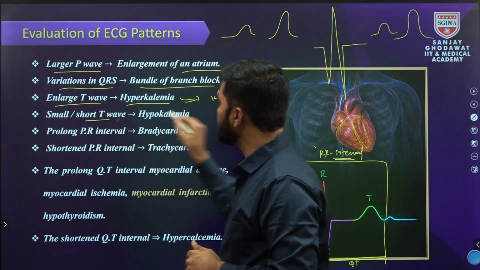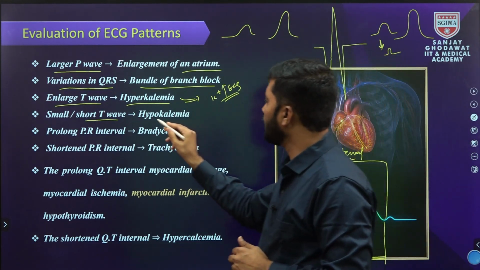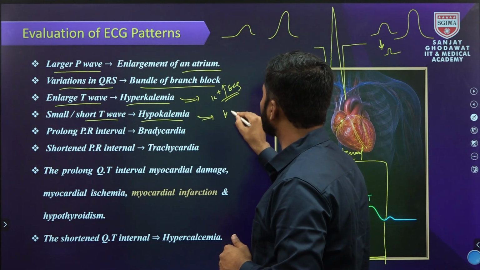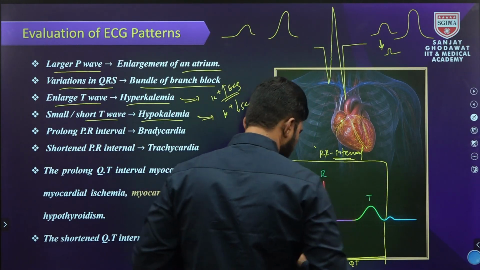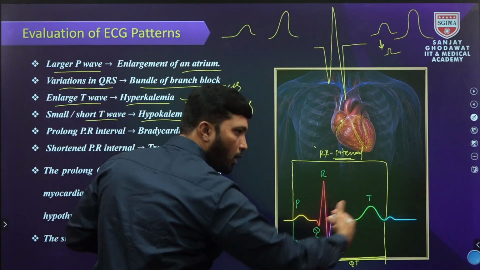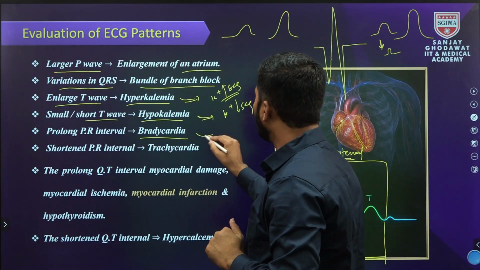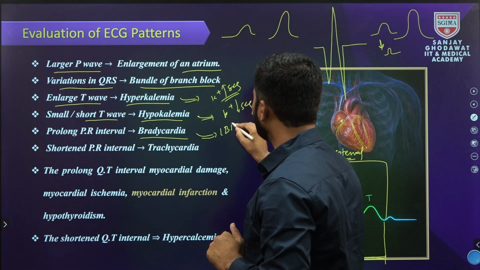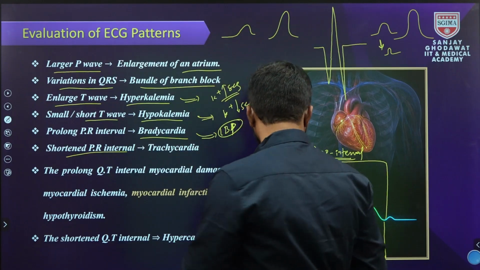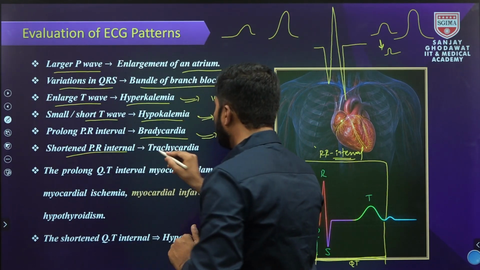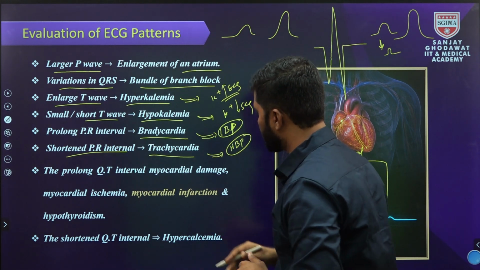Next, small t, what happened? Like hypokalemia, which means the potassium levels decrease, which indicates it. Next, prolonged PR or PQ, what happened? Bradycardia, which means low blood pressure. The shortened PR interval, tachycardia, hypertension, high blood pressure.